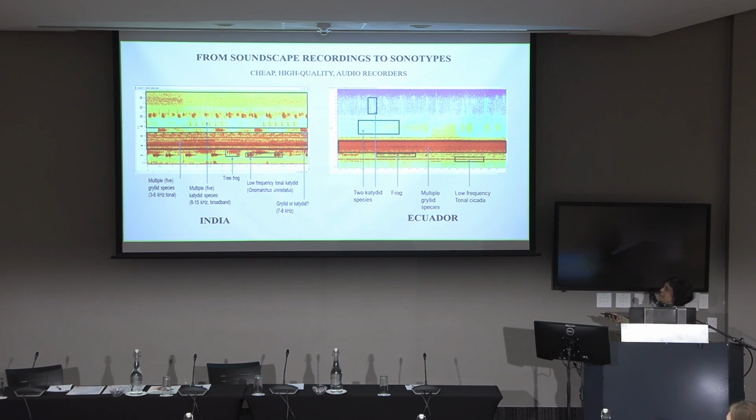There are only two ways to tackle this that I can think of. One is to say, I don't care what it is. And so I just look at how many frequency bands there are and maybe how many patterns there are, and I'm happy. And I use some acoustic index or some measure of diversity. But I think for most of us who are biologists, that is not a very happy situation to be in unless you've done some ground truthing that tells you that there's actually some real relation between doing these and knowing even just how many species there are.